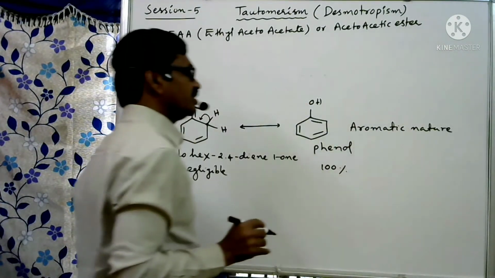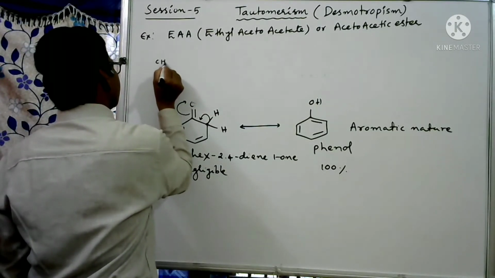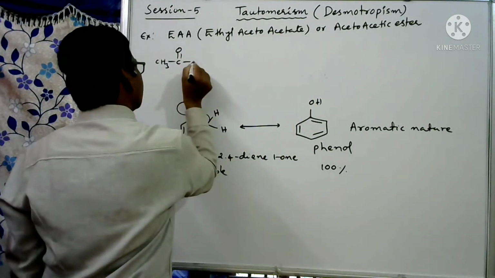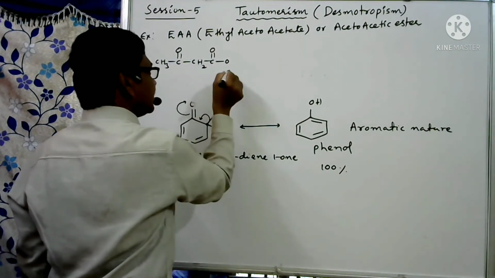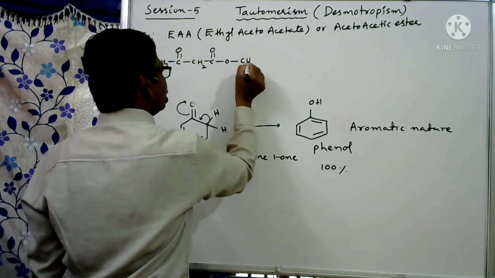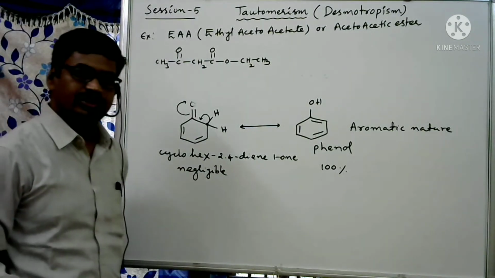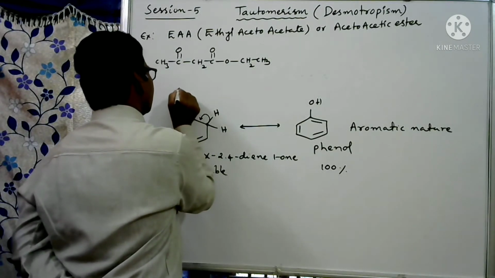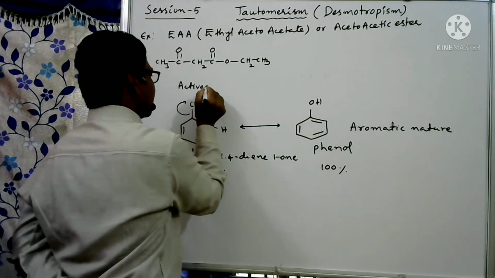Acetoacetic ester, EAA. See here I am writing CH3, C double bond O. This is the aceto. Here CH2, C double bond O, here O. This is acetate, and here the ethyl group, CH2 CH3. This is ethyl acetoacetate or acetoacetic ester. See, this is the active methylene group. This is very active. More acidic hydrogen is present here.